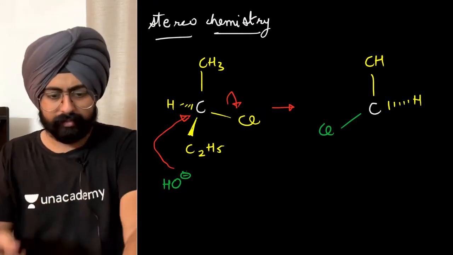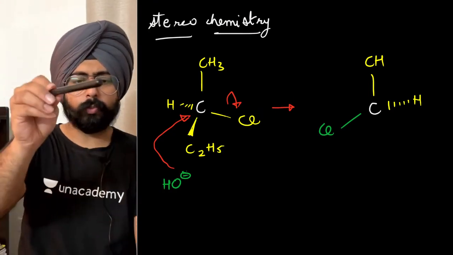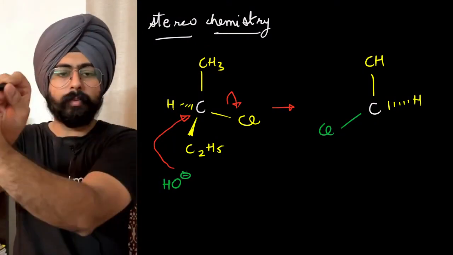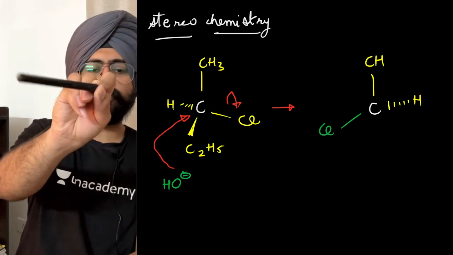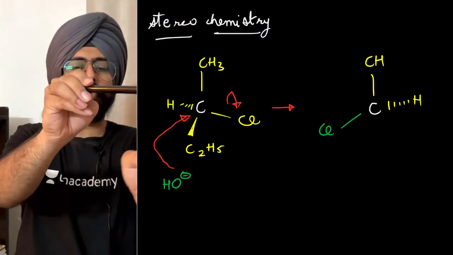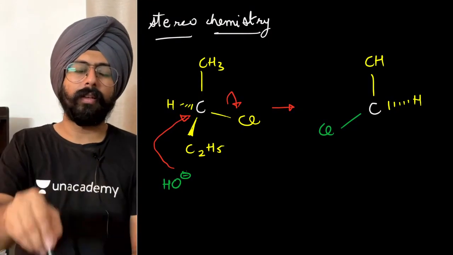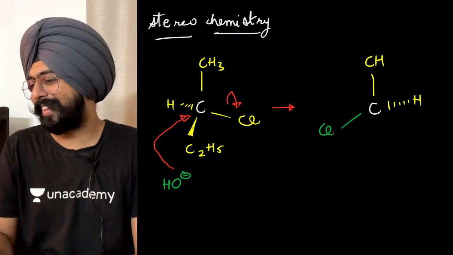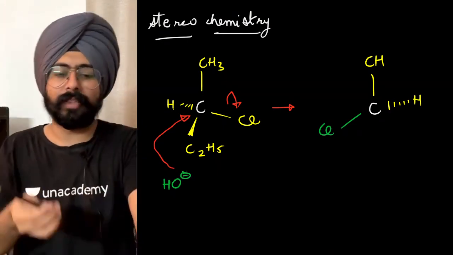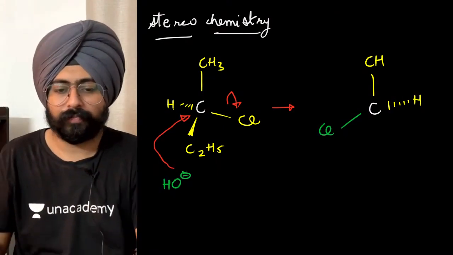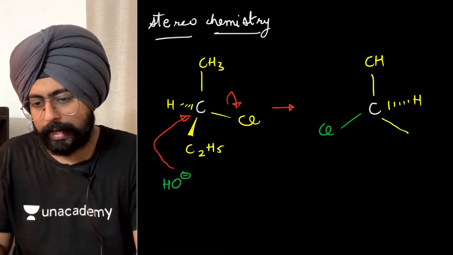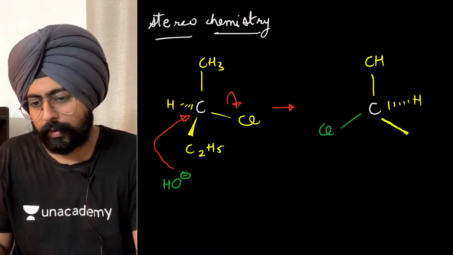And C2H5, my dear friends, once again, it was pointing towards you in a certain direction. Since the carbon will flip, the oxygen comes from here, the carbon will flip. It now points towards you, but in the other direction. If it was pointing in the southwest, now it will point in the southeast, something like that. So C2H5 will go and sit over here.